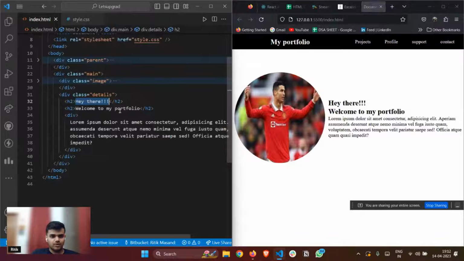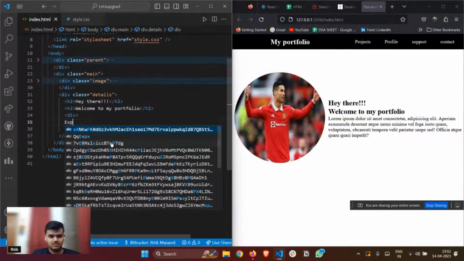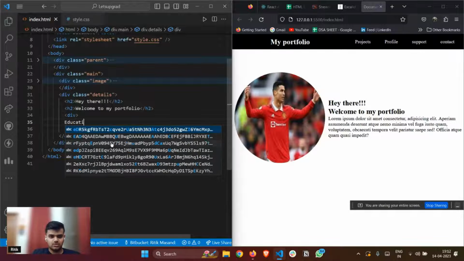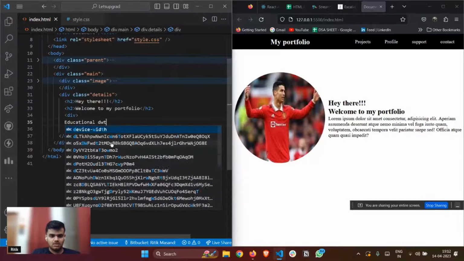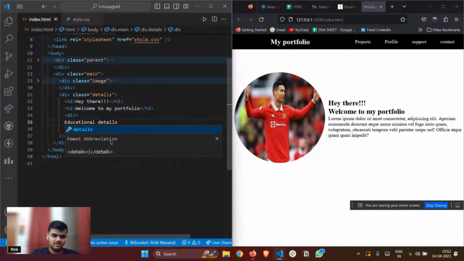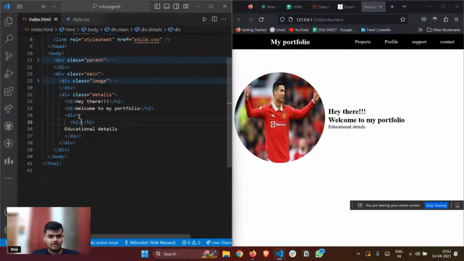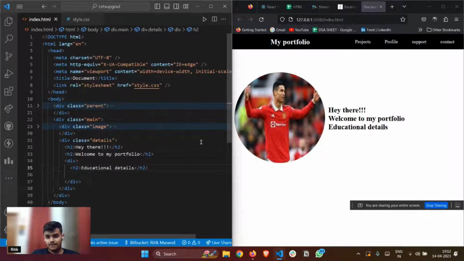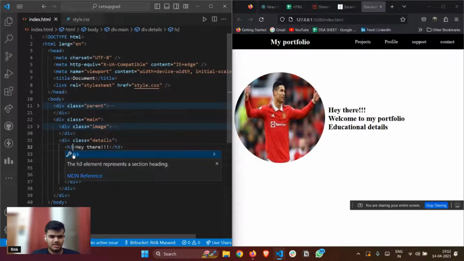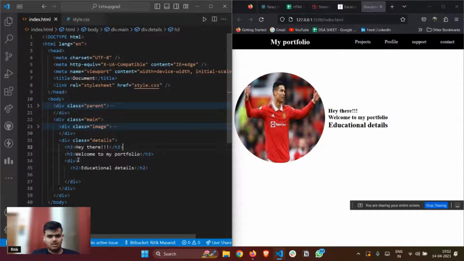And let's suppose I want to give, Hey there, welcome to my portfolio. Right, this is some text, and this will be your experience, or let's suppose educational details. Let me make it a heading, educational details, like this, right? Let me just make it h3, no, h2 would look good, and let me make this h3.